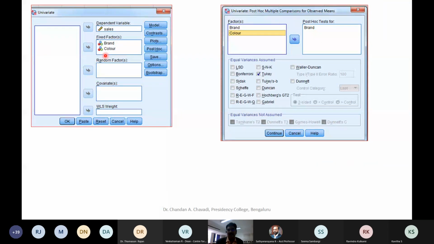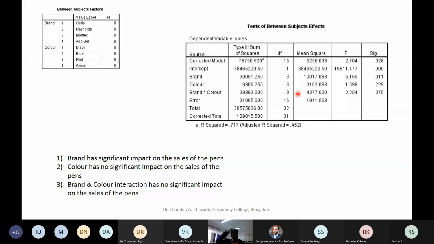So this is where color, yes, there is a scope, and I just press only one button, the Q key, because that will tell me in case the color is significant in our test, then only the post hoc analysis needs to be run. If it is not significant, then there is no point in running post hoc analysis. So what we do, we run the statistics, and you can see here this is the value which comes here.